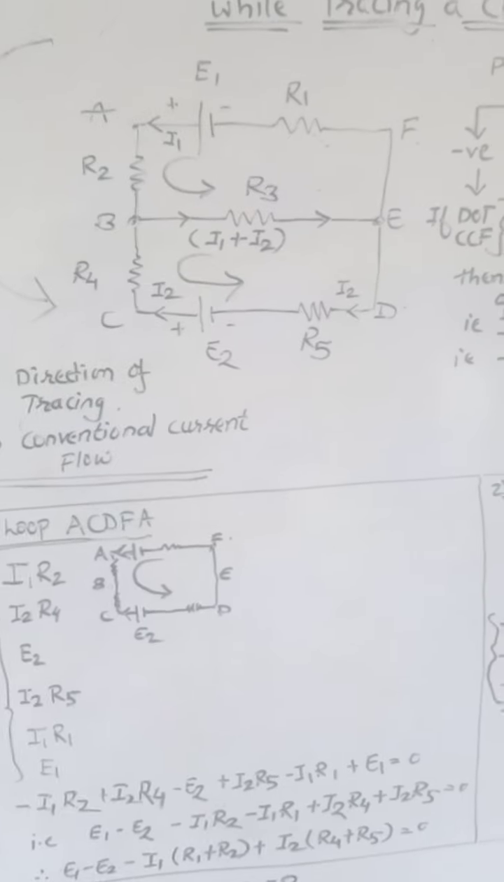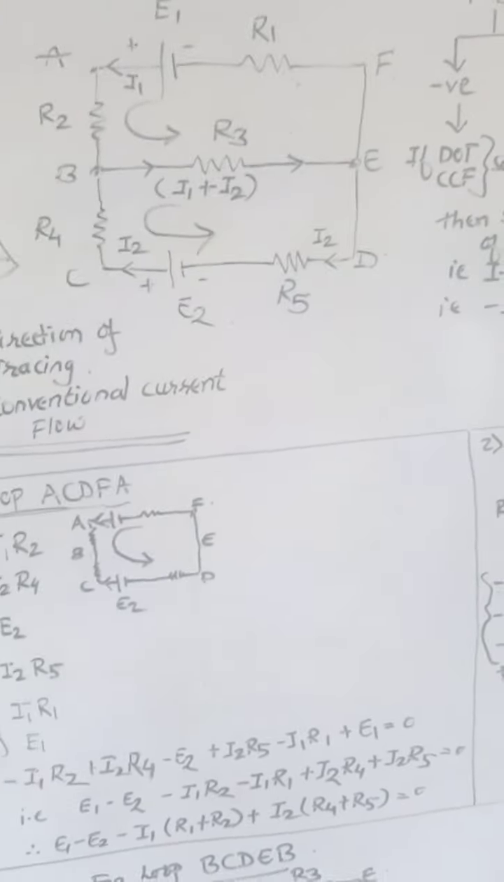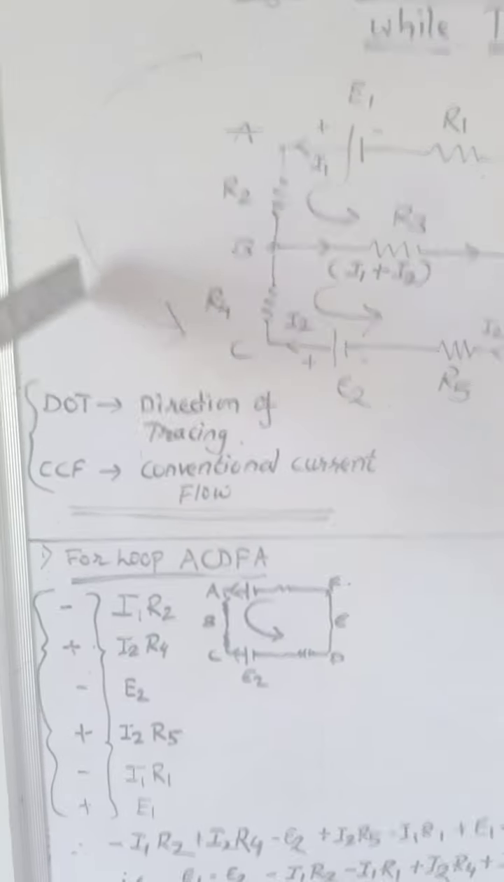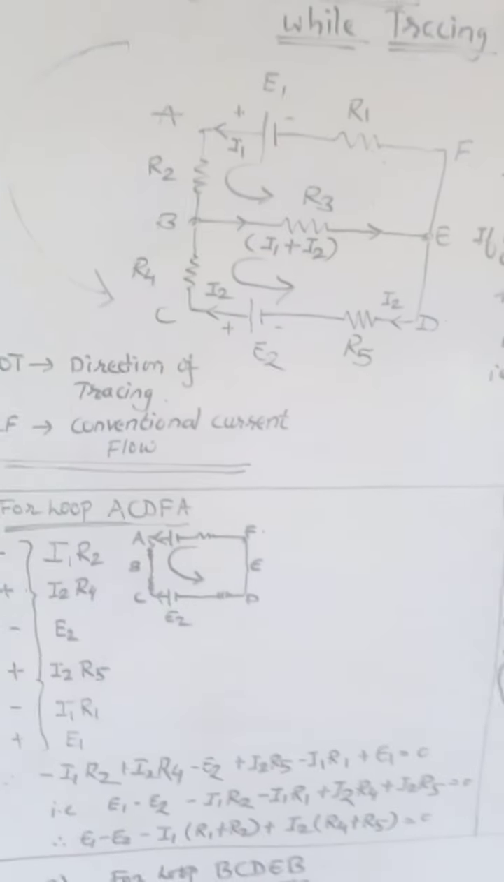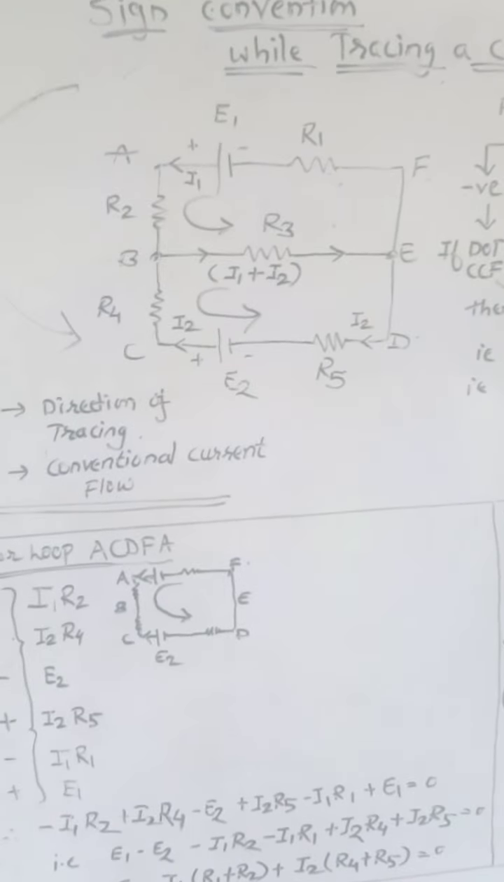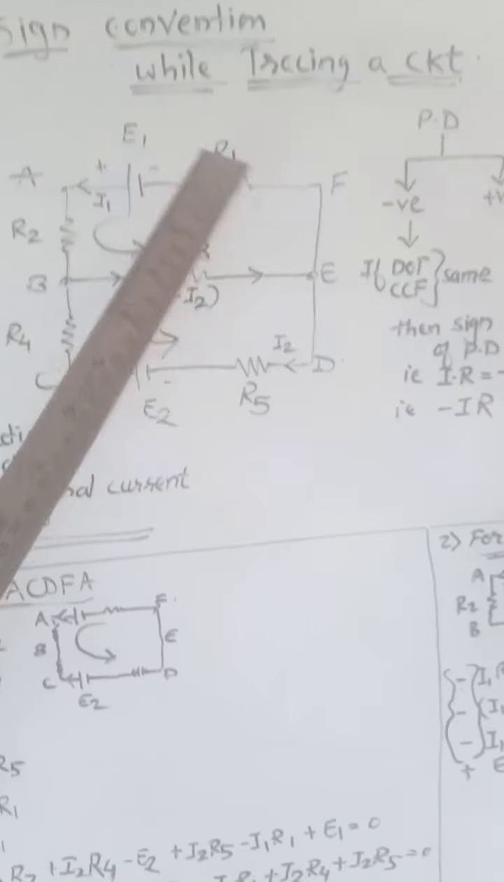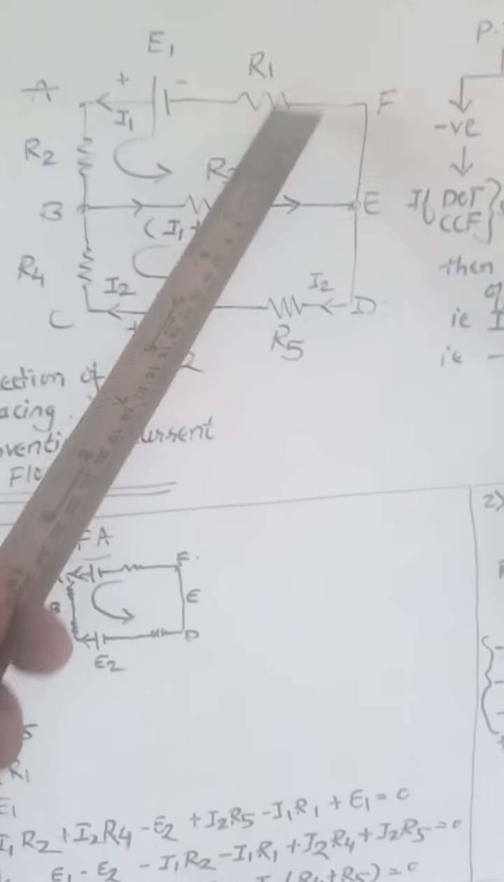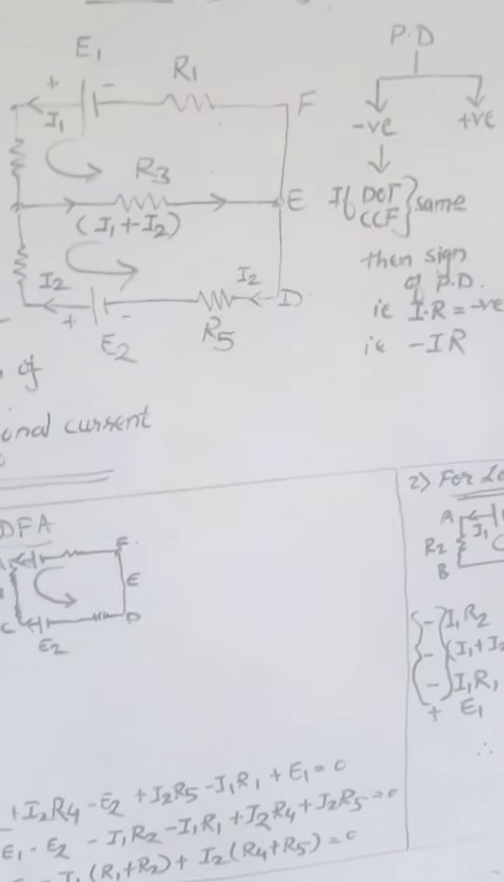Now, you can take clockwise also, there is no problem. But for the understanding purpose, I have taken it from the outer. This is the outer method. Now we first want to find all those potential differences. Five potential differences are there, due to R1, R2, R3, R4 and R5.